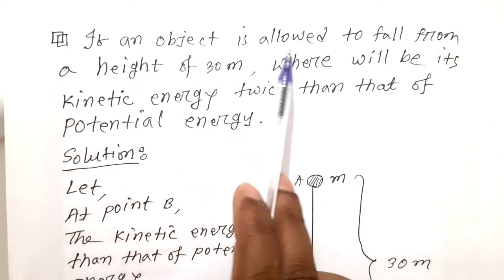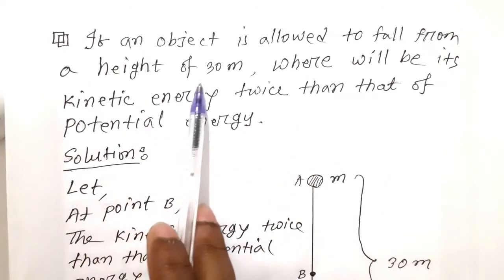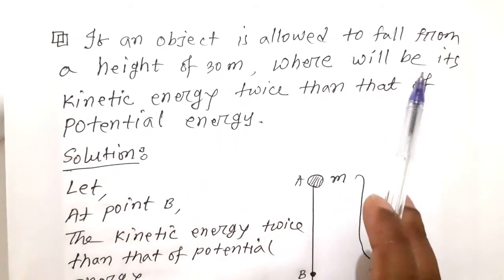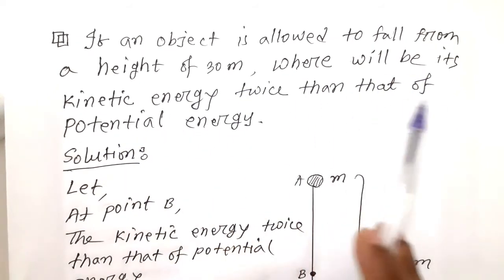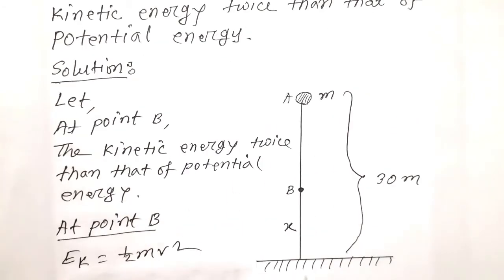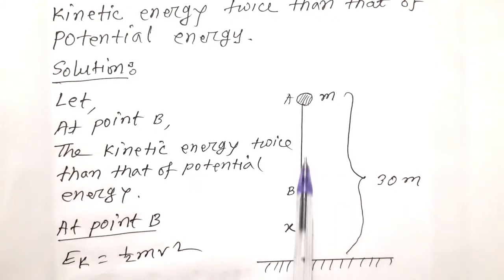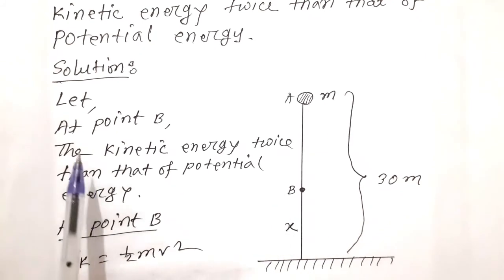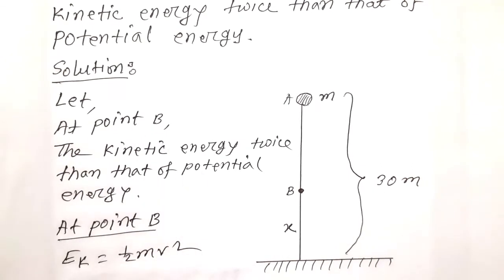If an object is allowed to fall from a height of 30 meters, where will its kinetic energy be twice that of potential energy? Suppose B is a point which is at a distance x from the ground. B is at a distance 30 minus x from A. Let at point B the kinetic energy be twice that of potential energy.